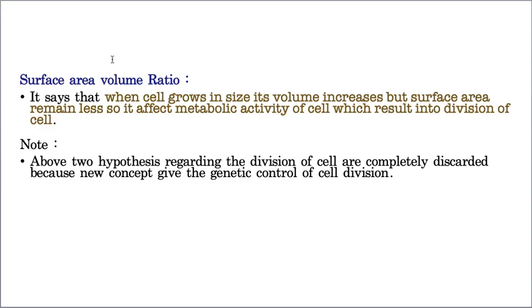So genetic control is the main factor that decides whether the cell divides or not. Hope you understood what mitogens are and what factors control the cell to divide.